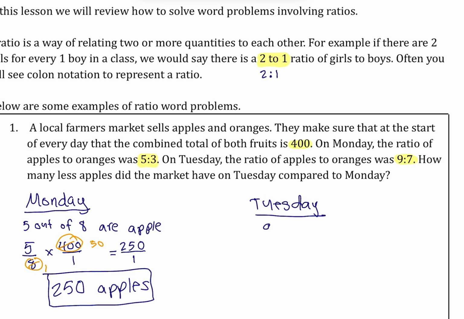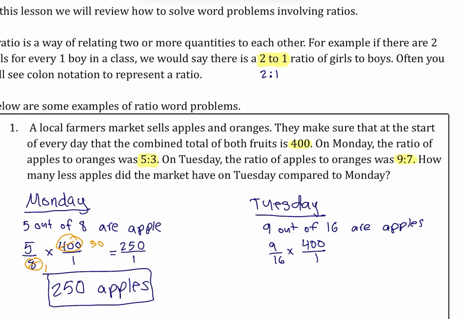So that means that 9 out of 16 of those fruits are apples. And 9 out of 16 becomes 9/16, which again, we're going to multiply by 400 over 1. Again, we're going to be able to cross-reduce.